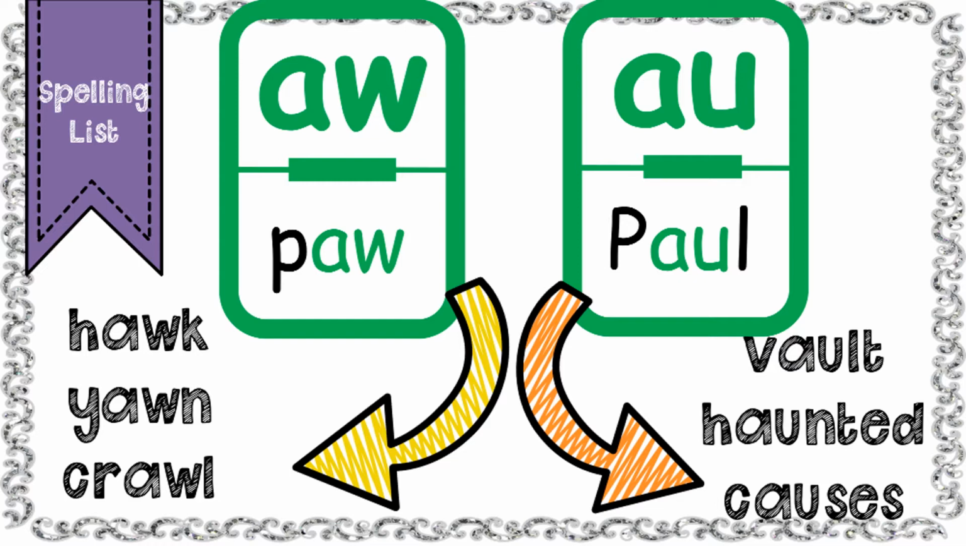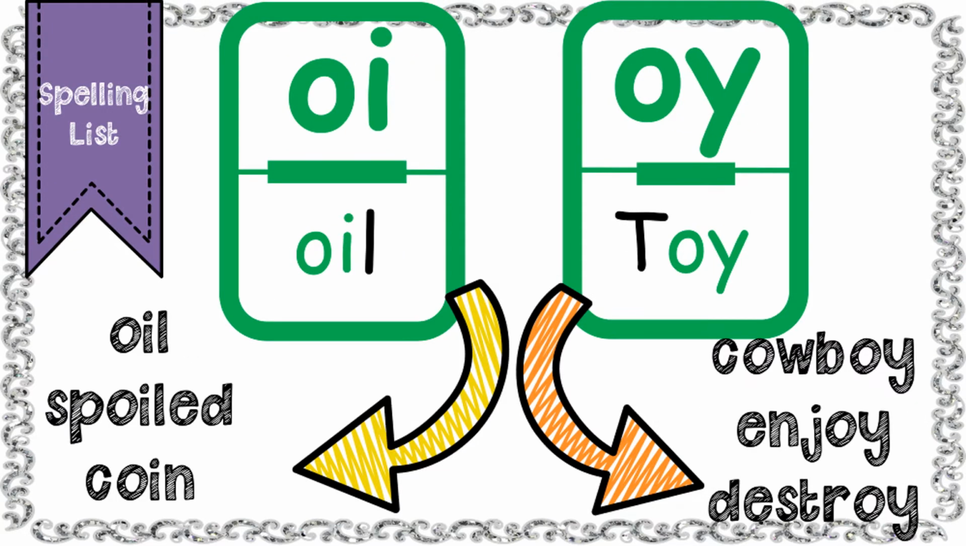You have vault, v, aw, t. Haunted, h, aw, n, t, ed. Remember that ed can say t, d, or ed. Causes, k, aw, z, z. Causes. You're also going to have some OI words.